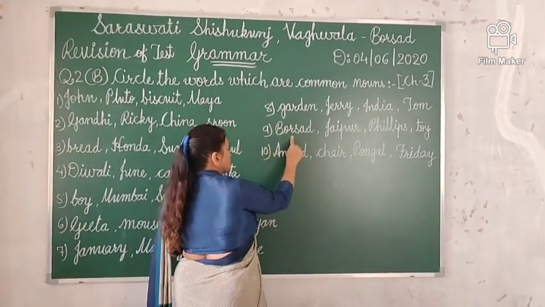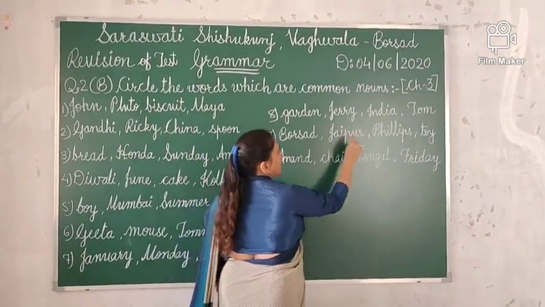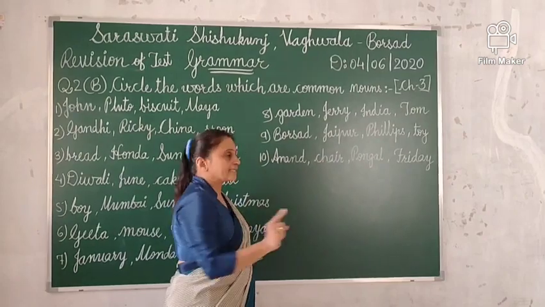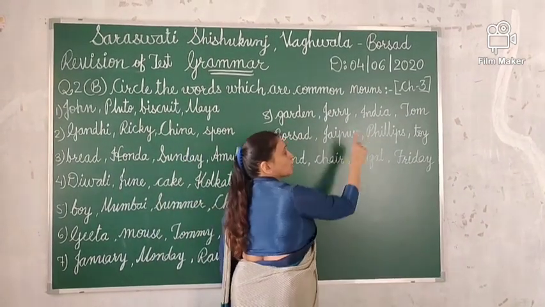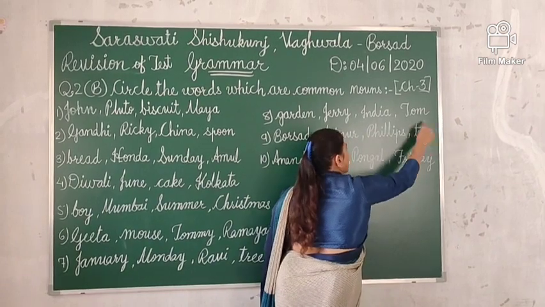Number 9 is Borsar, Jaipur, Philips, toy. B, J, P are capital letters. These are proper nouns. So your answer is toy. You have to circle on toy.